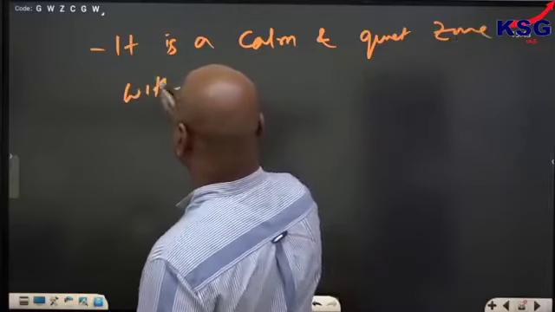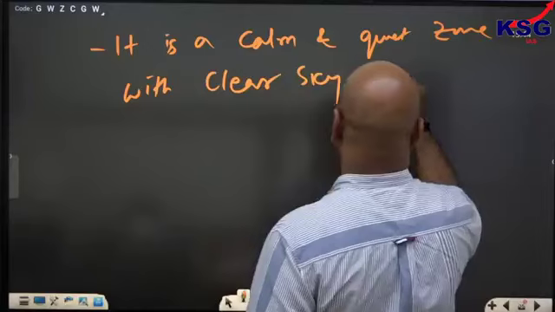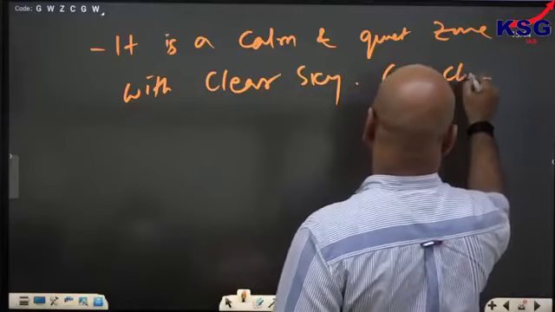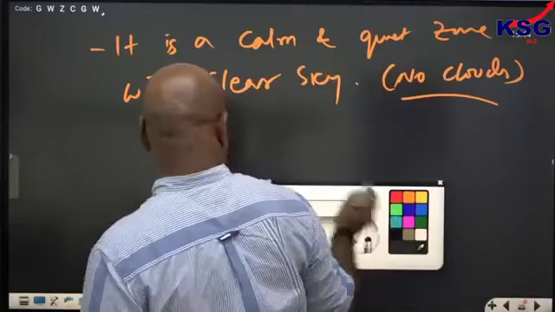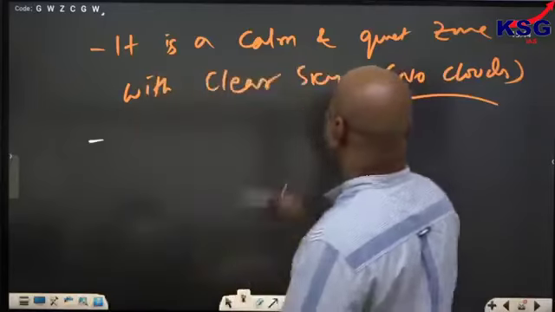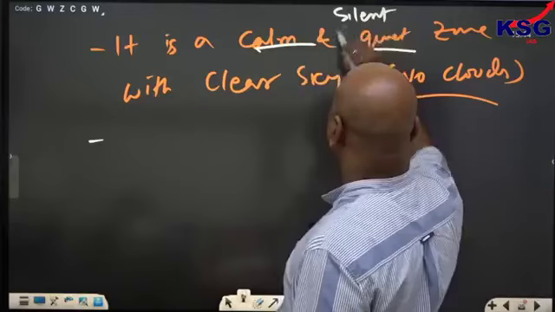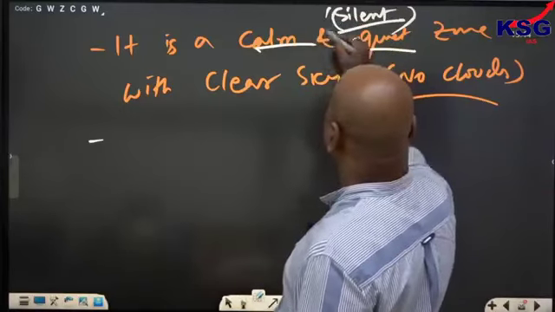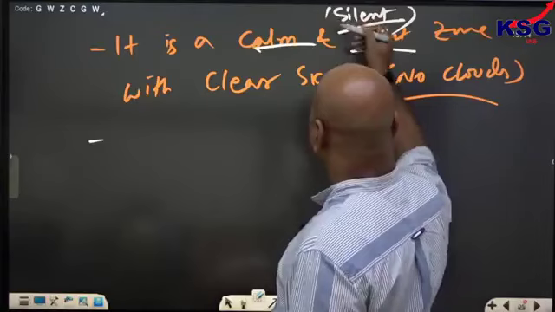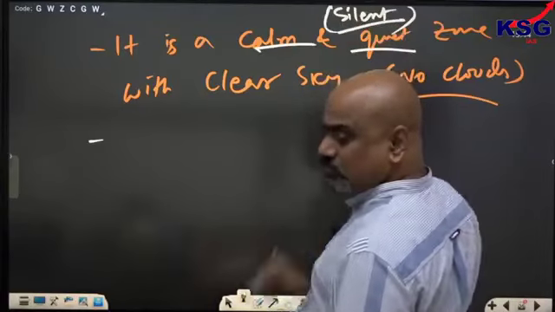A calm and quiet zone with clear sky, no clouds, completely clear sky. Calm and quiet zone means silent zone. It is a completely silent zone.